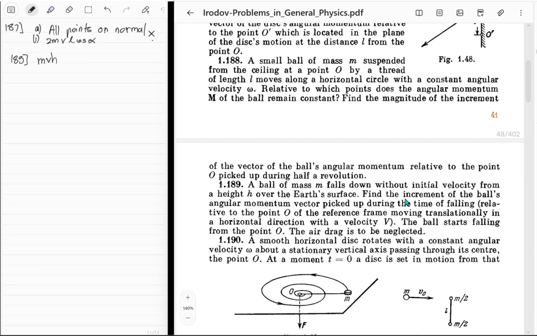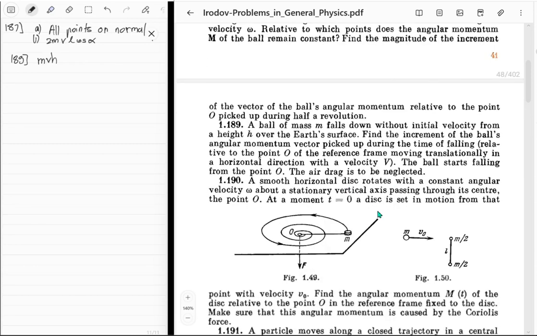189, that's done. 190. A smooth horizontal disk rotates with a constant angular velocity omega about a stationary vertical axis passing through its center. Horizontal disk, constant angular velocity omega about a stationary axis passing through its center, the point O. At the moment t equal to 0, a disk is set in motion from that point with velocity v naught.